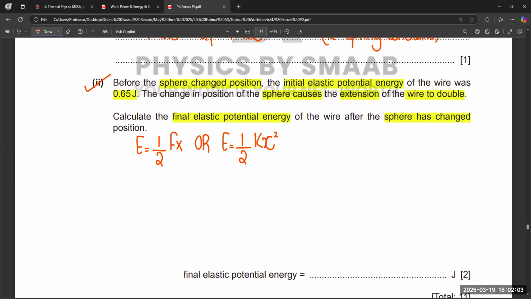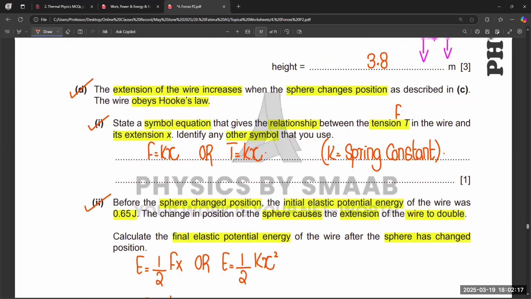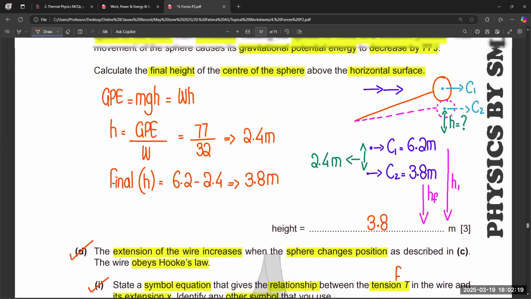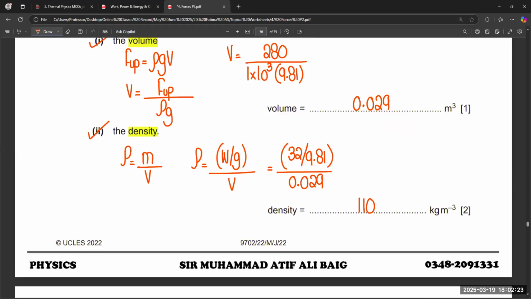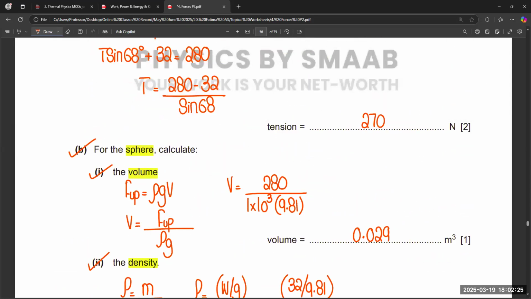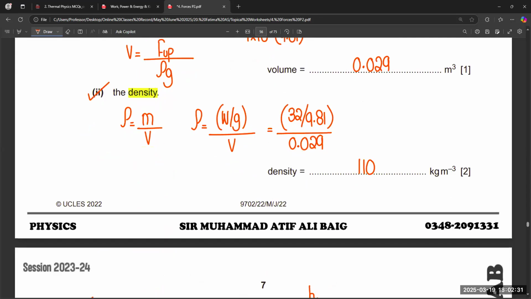So according to this, we know that 0.65 is equal to 1 over 2, and the value of the force, the tension, is 270, because they are talking about a wire.